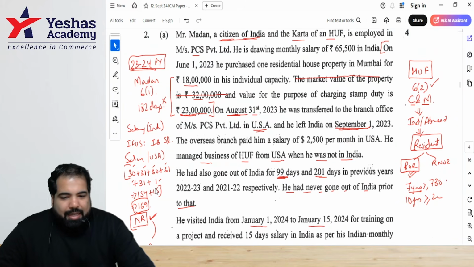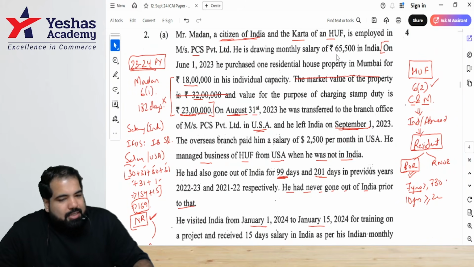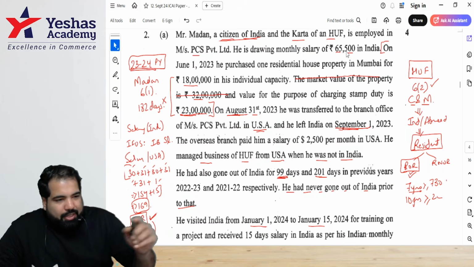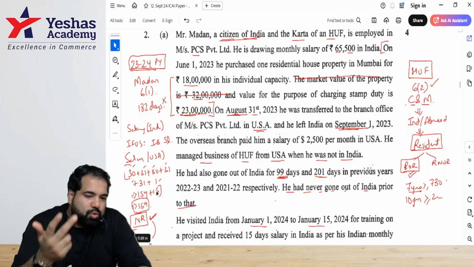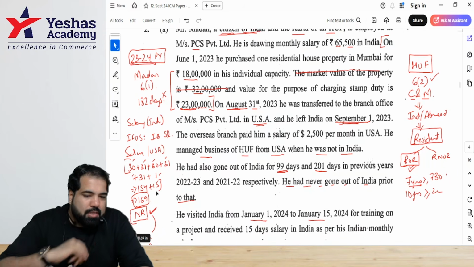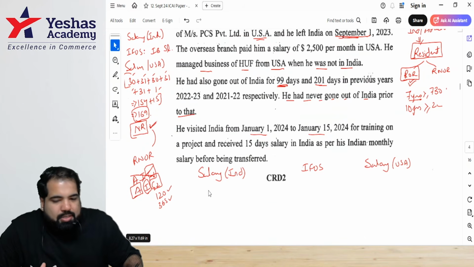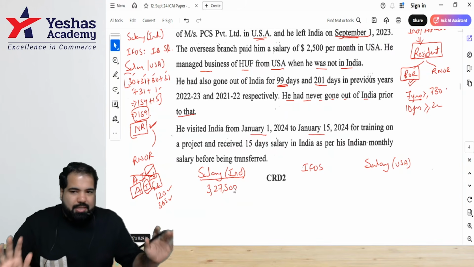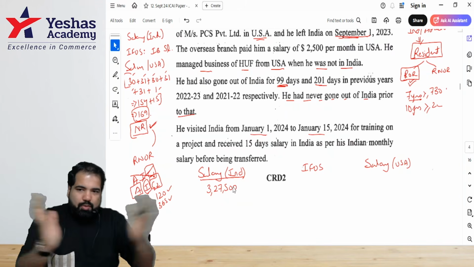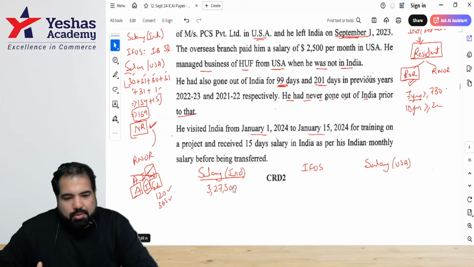Everyone, guys, he has some salary in India. How much is his salary? 65,500. Take your calculators, guys. 65,500. April, May, June, July, August. How many months? 5 months. So please tell me his Indian salary. 3 lakh 27,500. I'm not minusing anything right now. 50,000 because first we'll add all the salary and then we'll minus 50,000.